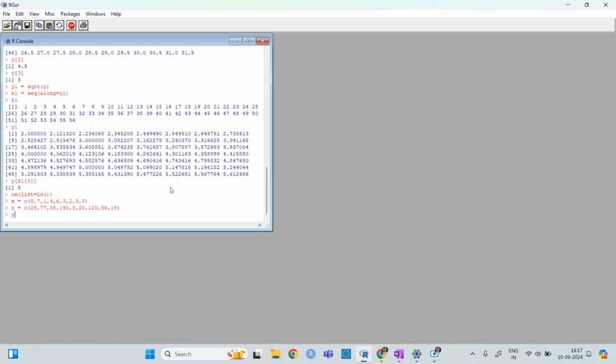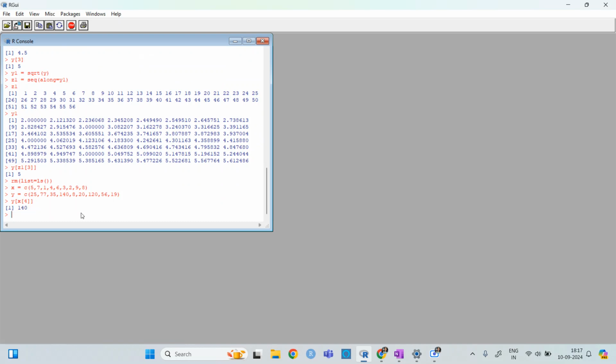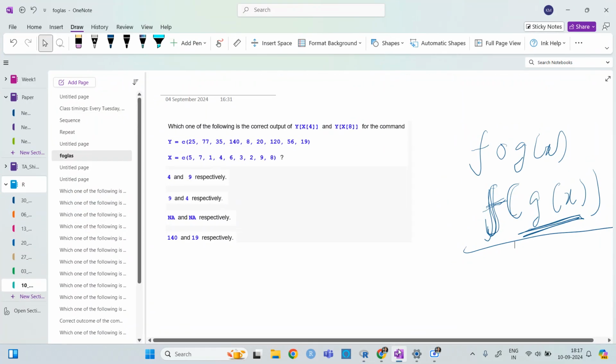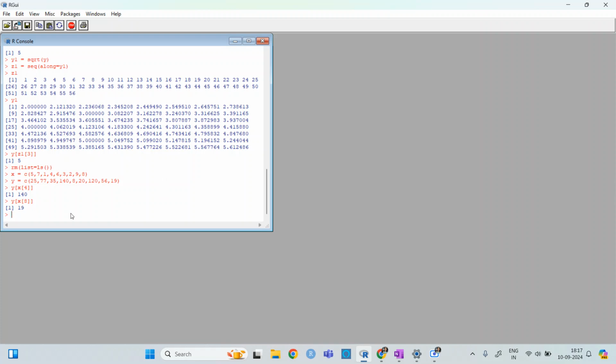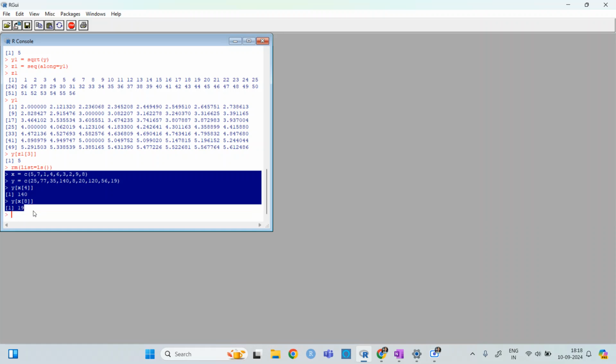Now if I write y of x of 4, it has given 140. If I write y of x of 8, it will give me 90. So let's just see what's going on.